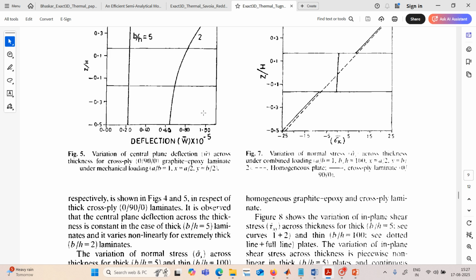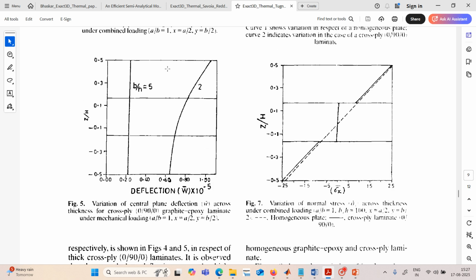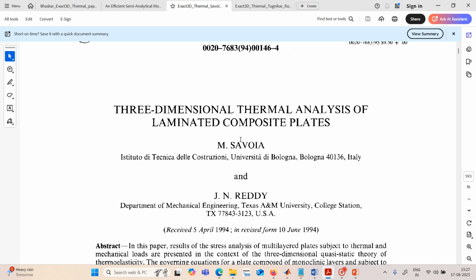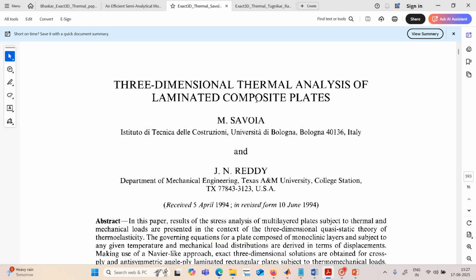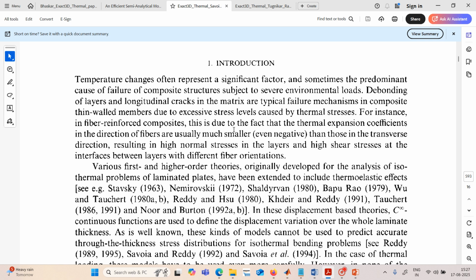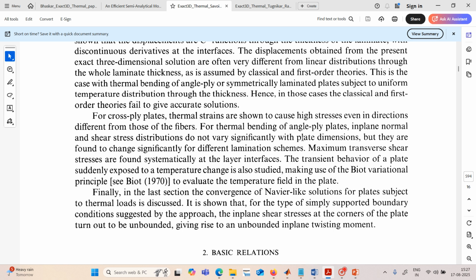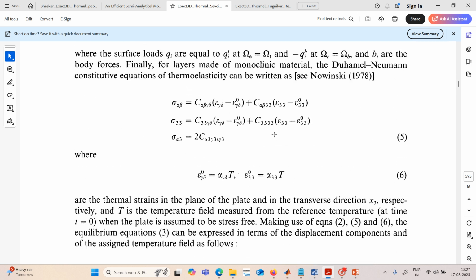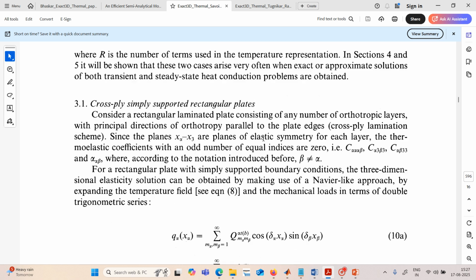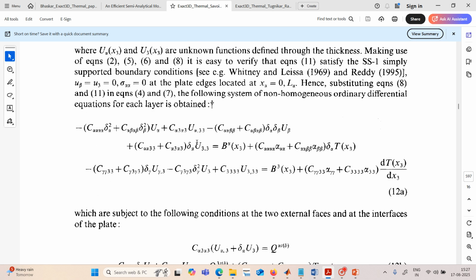And the next paper you can see is the Savoia and Reddy paper, published in 1995. You can see here, 3-dimensional thermal analysis of laminated composite plates. He has also solved exactly, and thermal loading he has applied for each lamina, with heat conduction.